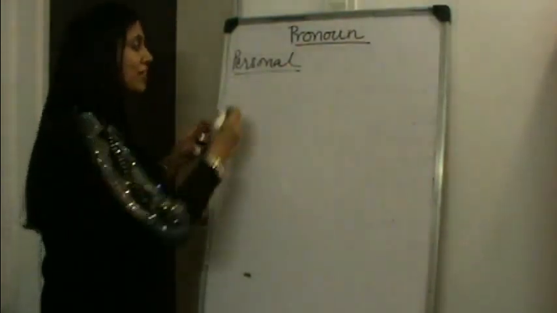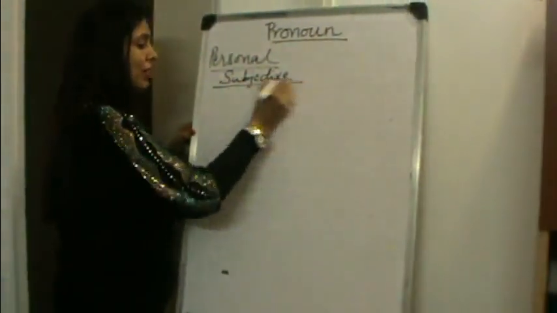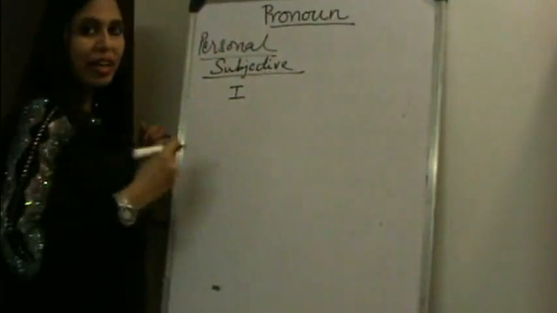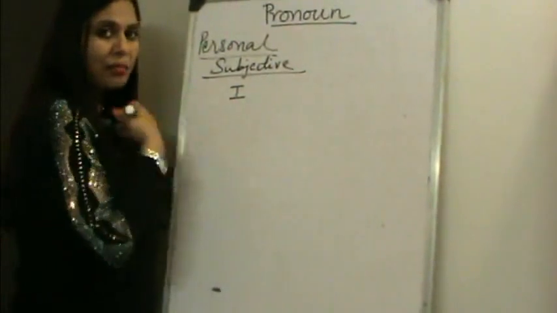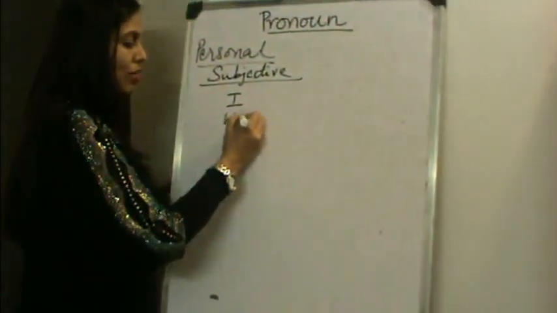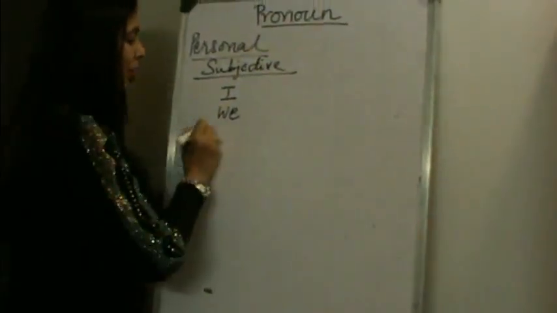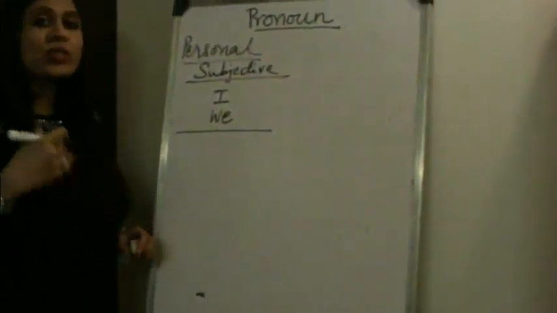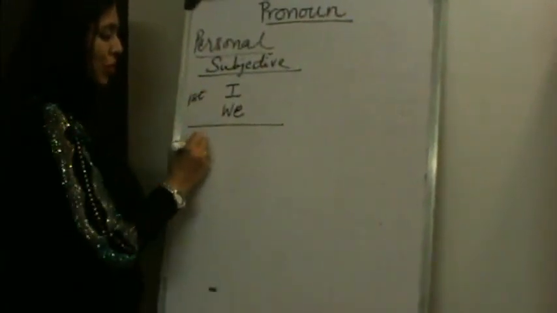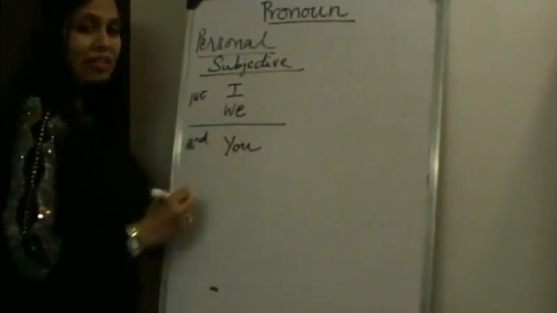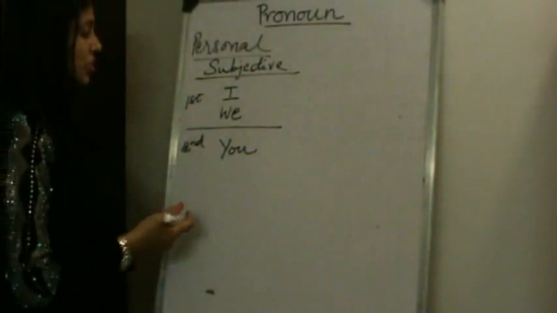If I'm talking about myself and I am the subject of the sentence, I would say I am a teacher. So I use I as the subject. If it was plural, I would say we are responsible for the decay. If I talk to somebody, the person being spoken to, I refer to him as the second person, and I make use of you. You is for both singular and plural usages.